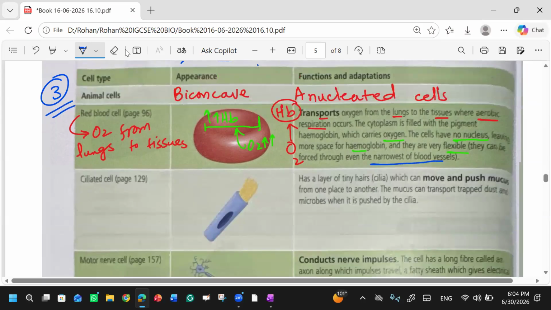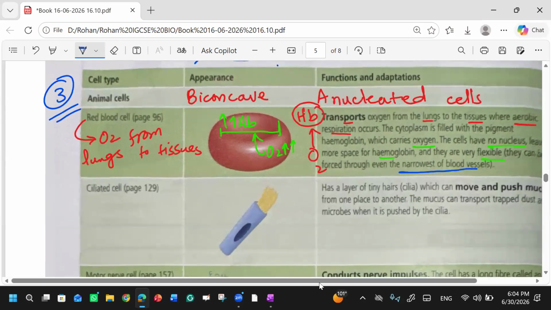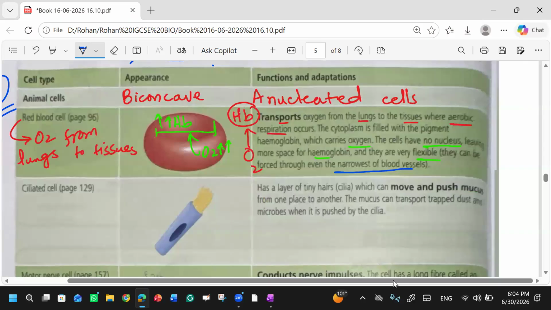Are you clear with this? Now, can you recall what is the function of red blood cells and what are some of the important characteristics? It gives oxygen from the lungs to the tissues in our bodies, where aerobic respiration occurs. And what is the advantage of having no nucleus? There's more space for hemoglobin.